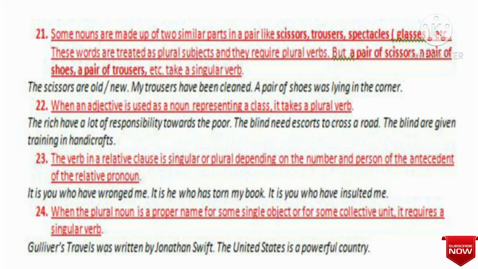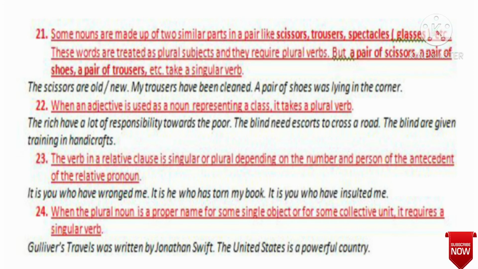The scissors are old. My trousers have been cleaned. In these two cases, we used are and have because there is the scissors and my trousers. There is no use of a pair of. So we used the plural verb. But another example is a pair of shoes was lying in the corner. Here there is the use of a pair of. Shoes is not important here. Important is a pair of. So we used was.